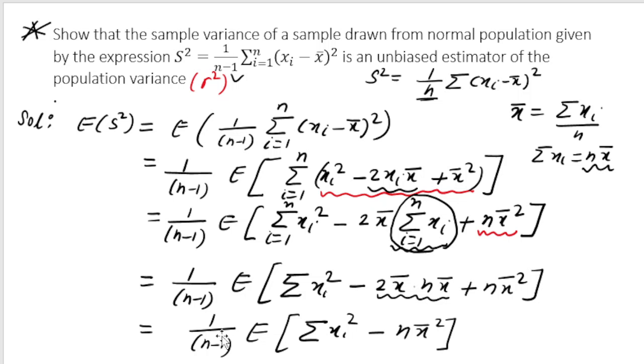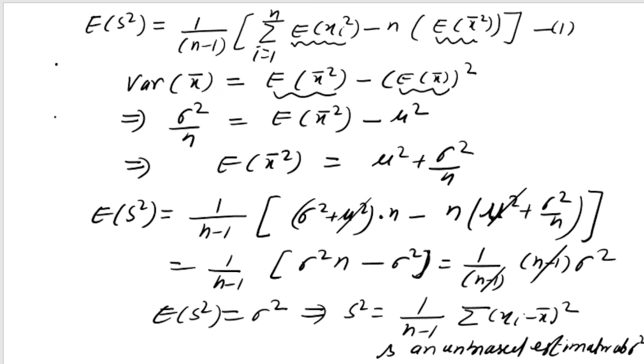This is a very important question, and it has taken some time to prove it, but it is interesting. You also will note that when I talk about testing of hypothesis, to calculate the variance I will be using this result only, that is 1 by n minus 1 summation xi minus x bar square.